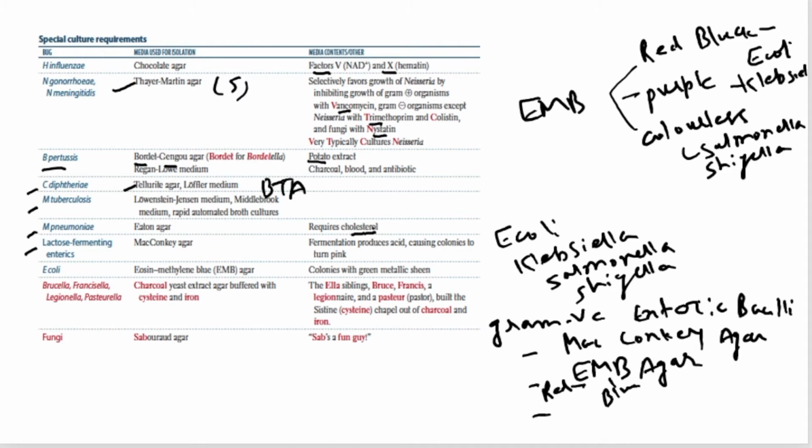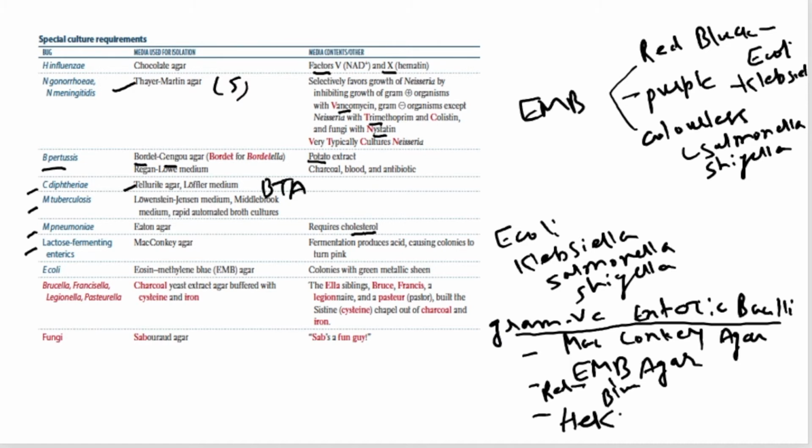So EMB, eosin methylene blue agar, is for isolating the gram-negative enteric bacilli, right? So we are using MacConkey's agar, EMB agar, and the third one is Hektoen enteric agar.